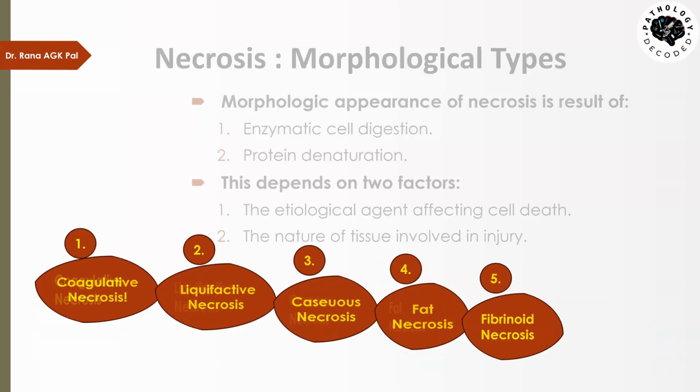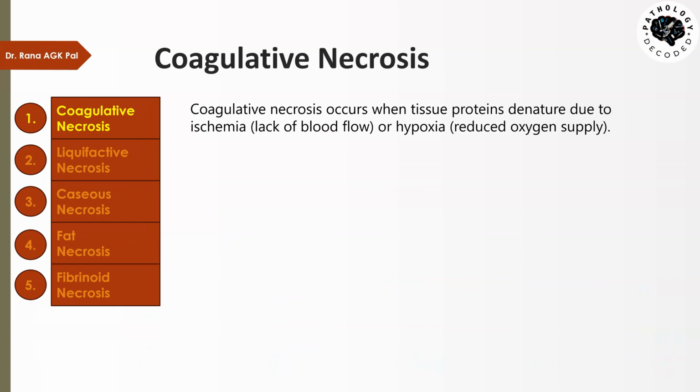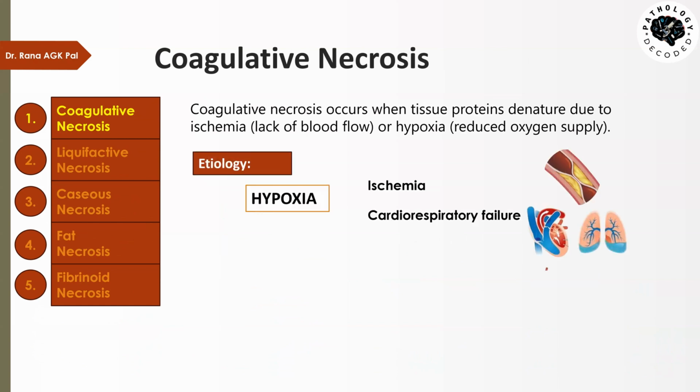First one is the coagulative necrosis. This coagulative necrosis occurs when the tissue proteins denature due to ischemia or hypoxia. So what is the cause of coagulative necrosis, or what is the etiology? The etiology is hypoxia, which could be due to ischemia or cardiorespiratory failure. Any of these conditions which lead to obstruction of blood supply to the tissue will lead to cell death. And when multiple cells die in the tissue, we call it necrosis. That necrosis will be labeled as coagulative necrosis.